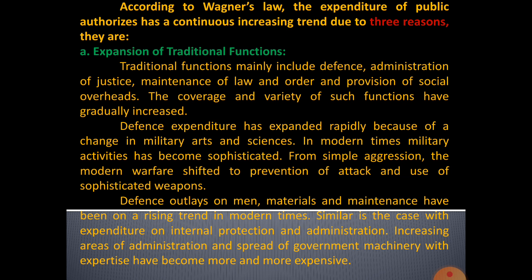According to Wagner's law, the expenditure of public authorities has a continuously increasing trend due to three reasons. First, expansion of the traditional functions like defense, administration of justice, maintenance of law and order, and provision of social overheads. These are all traditional functions, and for this purpose the government is increasing its expenditure.